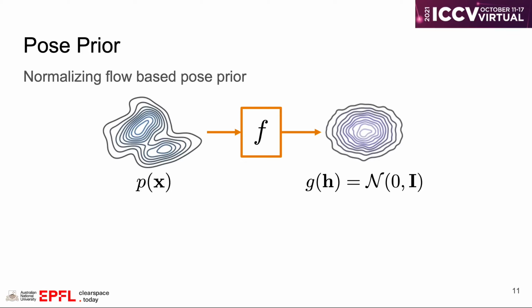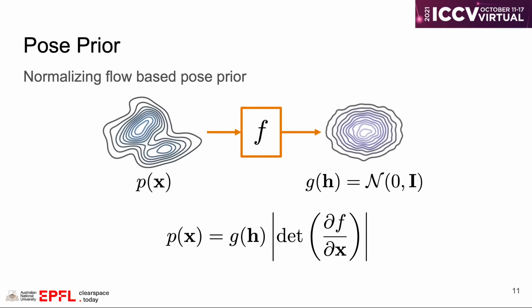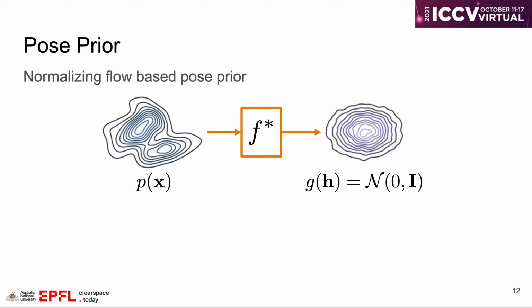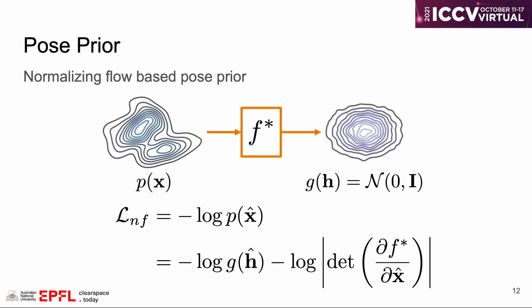One of the advantages of normalizing flow is the exact computation of likelihood. Thus, given the transformation function f, the likelihood of a data point x can then be explicitly computed. In practice, the transformation function is modeled by a neural network, which is trained to better capture the data distribution. Given a pre-trained function f star and the human pose x hat produced by our generator, the normalizing flow-based pose prior is then defined as the negative log likelihood of the pose.